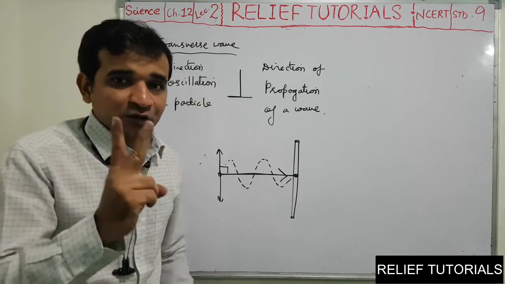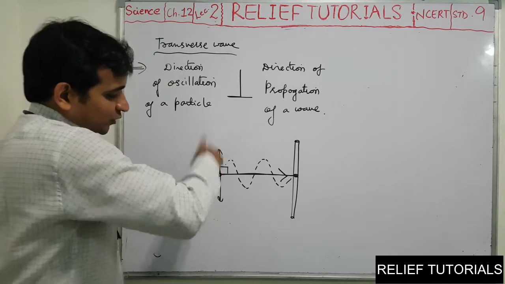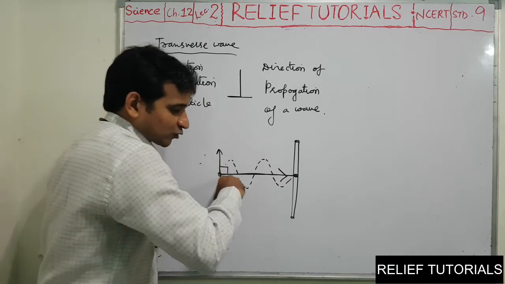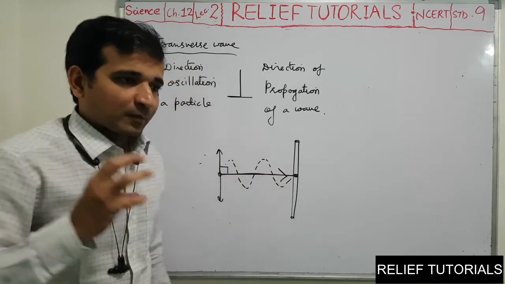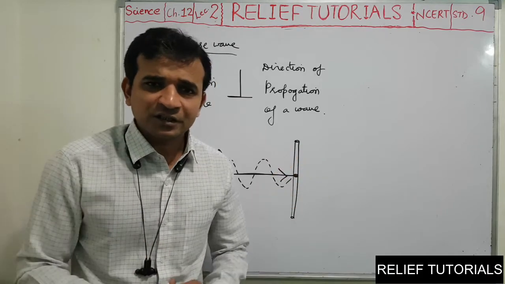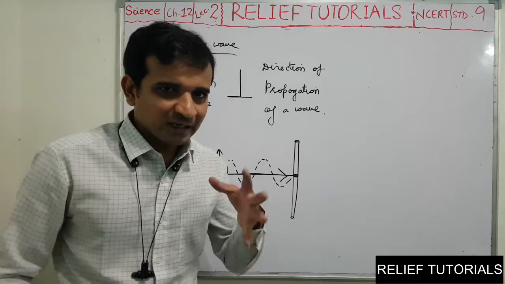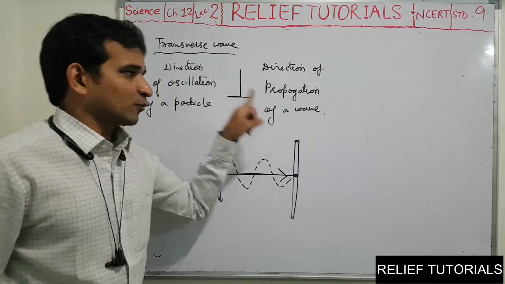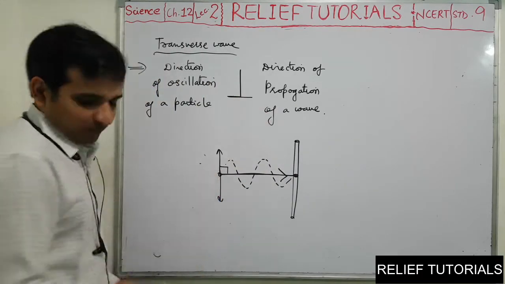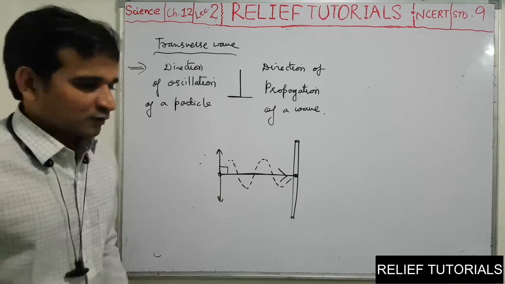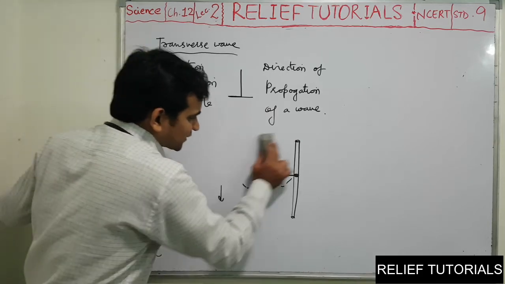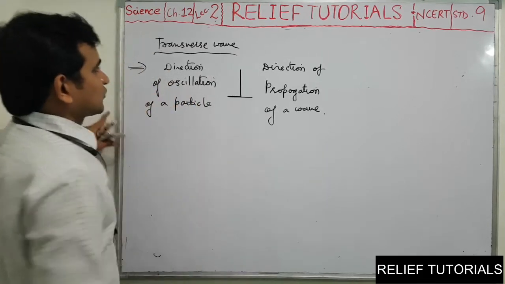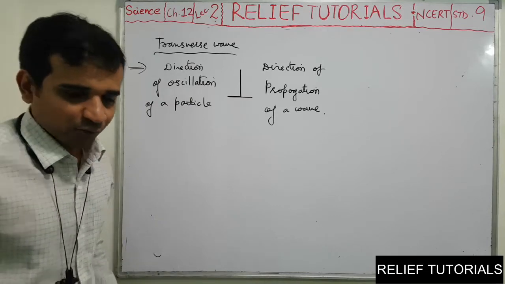Fix in your mind which two directions? Direction of oscillation of a particle and direction of propagation of a wave. Propagation of a wave means in which direction the disturbance goes, in which direction the energy flows. That direction is called direction of propagation of wave. So these two are perpendicular to each other. When these two are perpendicular, all such waves are transverse waves.